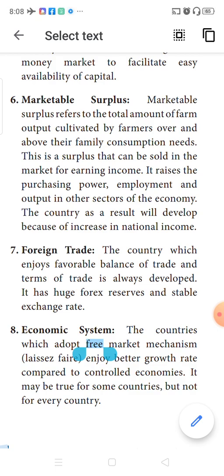So when marketable surplus is high, the family could earn a good amount. This raises purchasing power, gives increased employment opportunity, and the output is also increased in the agricultural sector. Marketable surplus refers to the total amount of farm output cultivated by the farmer over and above his family consumption. Whenever marketable surplus is high, it means that agricultural output is on the higher side.